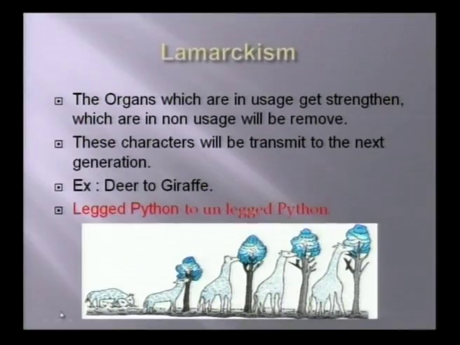See friends again, here the giraffe totally changed. Now we are seeing giraffes, right? The reason for giraffes like this is that they came from deer, but there was no convenient grass for them. For that purpose they changed to eat branches and leaves. And another example: take snakes with legs in the past.